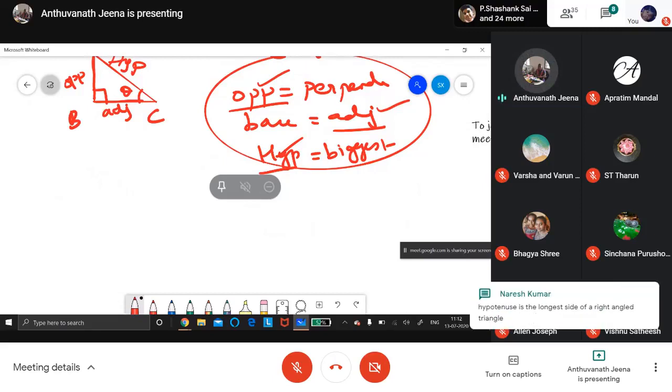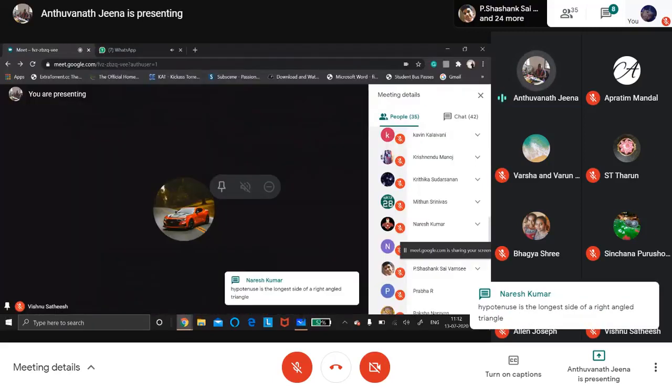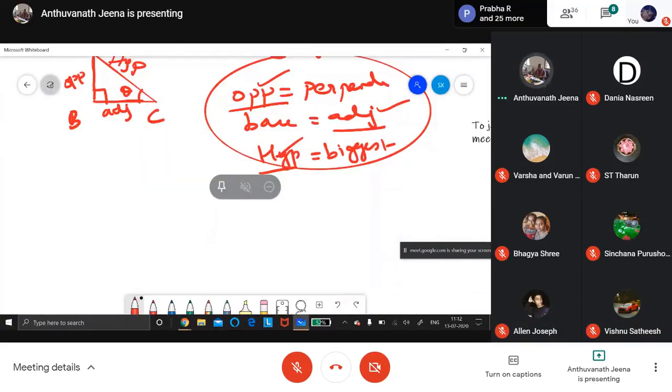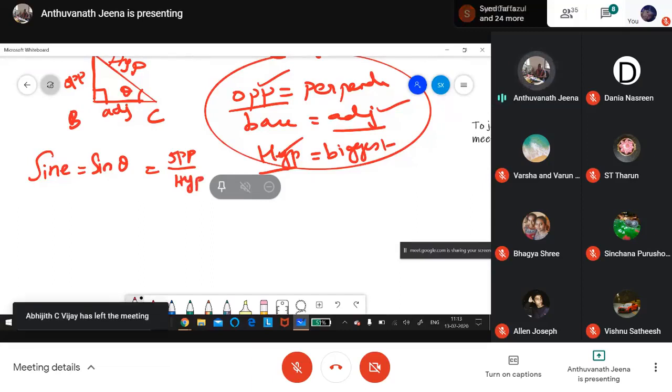The 3 sides of a right angle triangle give us 6 ratios. That is sine, cosine, tangent, cotangent, secant and cosecant. For example, first we'll start with sine. We will mention it as just sin. Sin theta means opposite by hypotenuse.